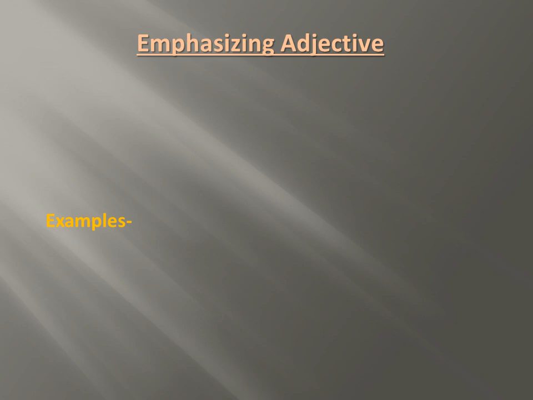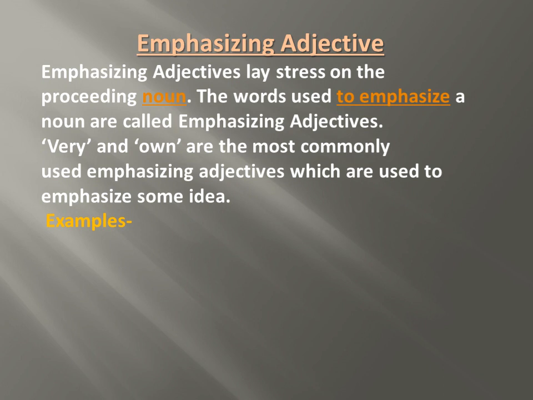Let us see emphasizing adjectives. Emphasizing adjectives lay stress on the preceding noun. The words used to emphasize a noun are called emphasizing adjectives. Very and own are the most commonly used emphasizing adjectives, which are used to emphasize some ideas.